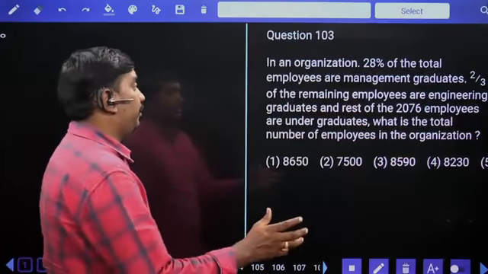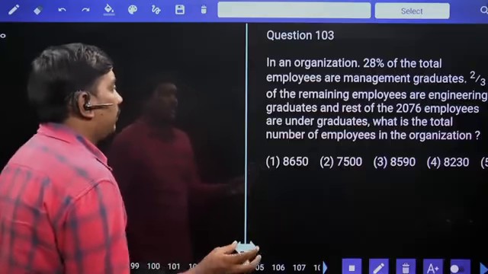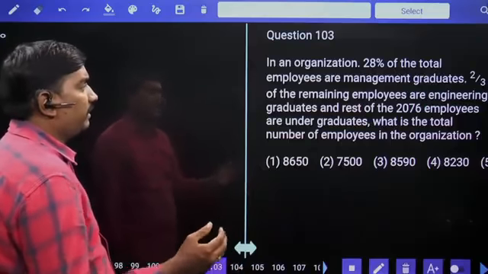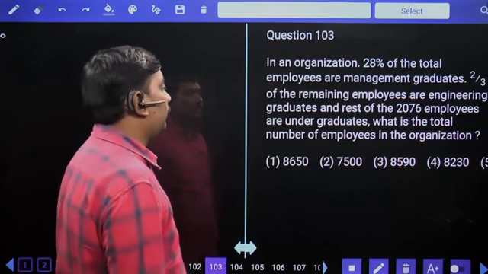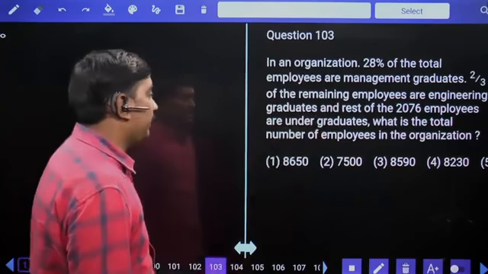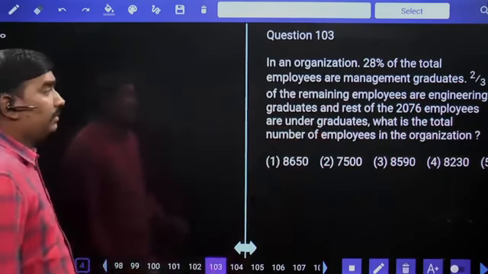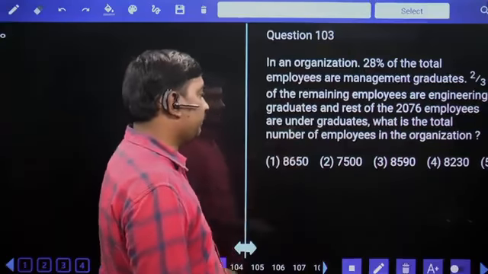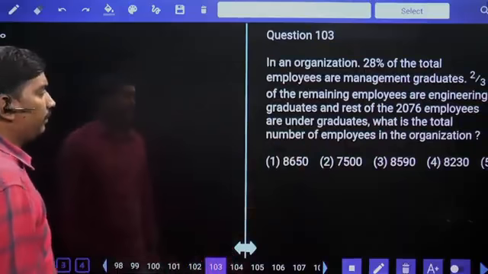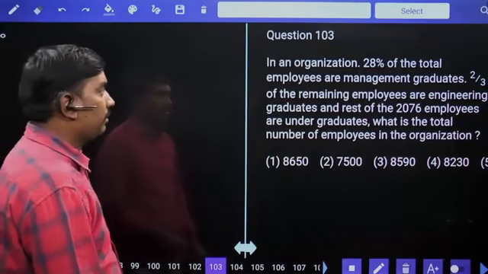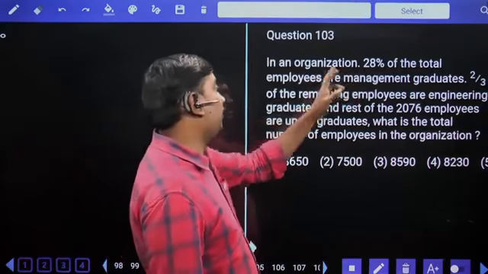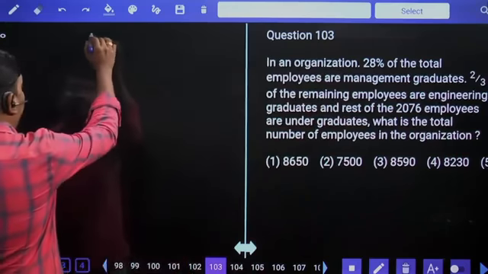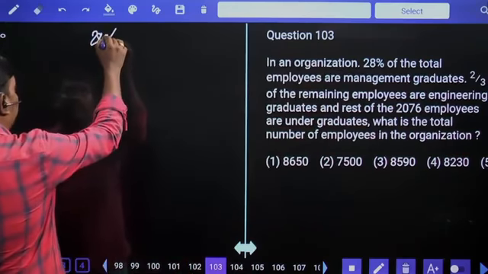In an organization, 28% of the total employees are management graduates. Two-thirds of the remaining employees are engineering graduates, and the rest, 2076 employees, are undergraduates. What is the total number of employees in the organization? 28% of the total employees are management.